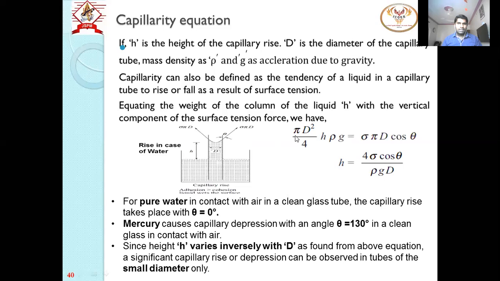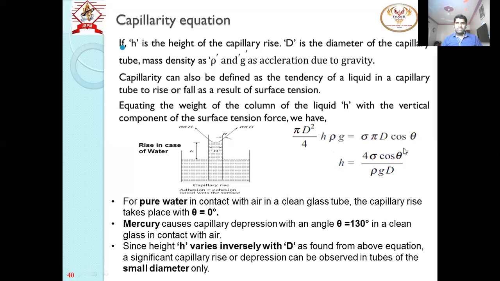Weight is nothing but pi by 4 d square, which is the circular area, multiplied by h and multiplied by the weight density, rho into g. So density multiplied by h multiplied by area is the total weight in this entire region of height h. So weight is equal to surface tension. By this equation you get h is equal to 4 sigma cos theta divided by rho g d.